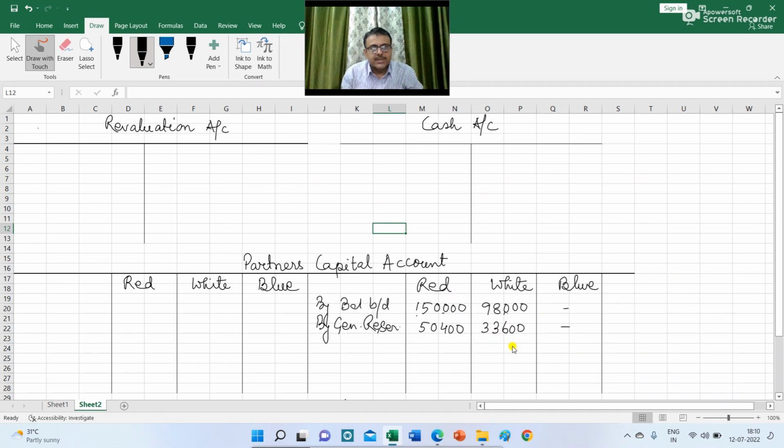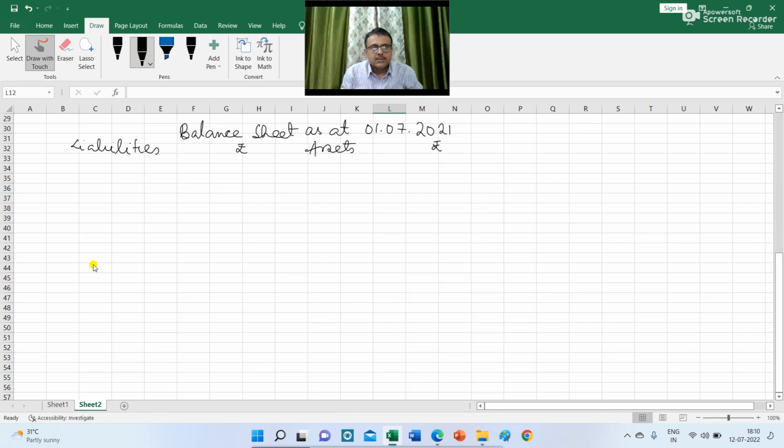The next figure is regarding the sundry creditor. So I am going to place it in the balance sheet. So this is the structure of the balance sheet and I am going to write the balance of sundry creditor on the liability side and the balance given is rupees 1,70,000. Next figure given in the balance sheet is regarding the balance of building. So there is no revaluation regarding the valuation of building. So I am writing here in the balance sheet building rupees 50,000.